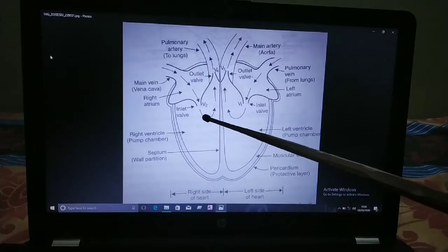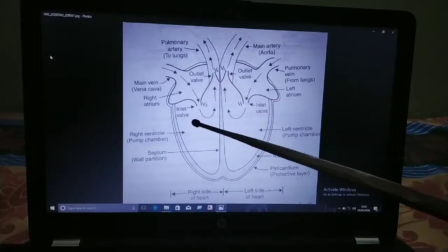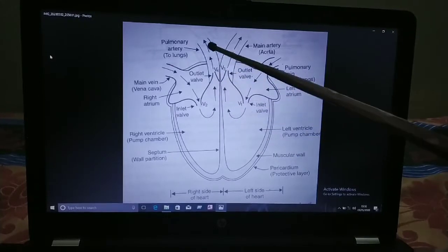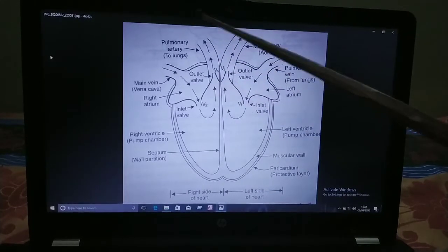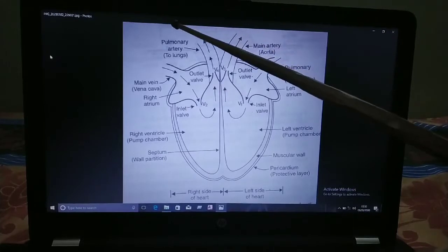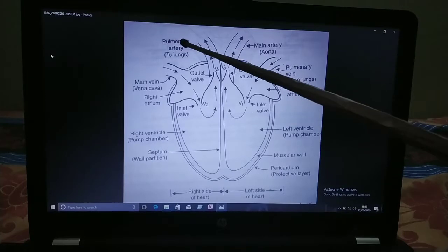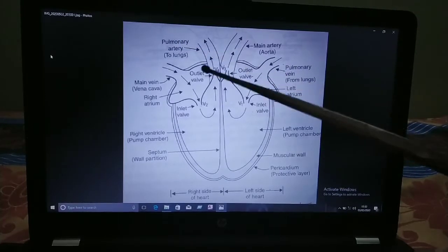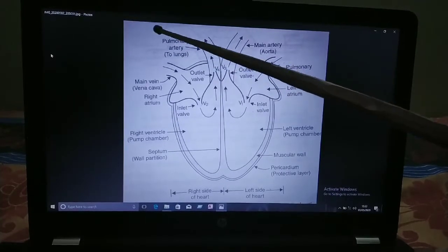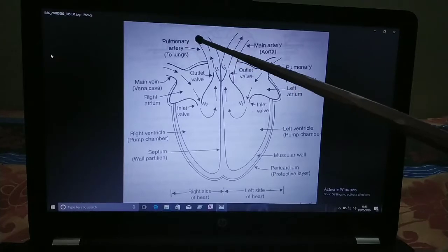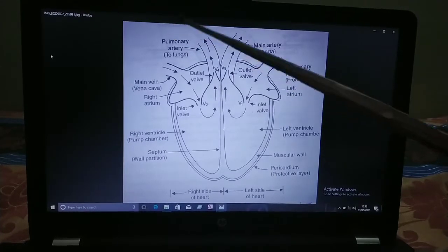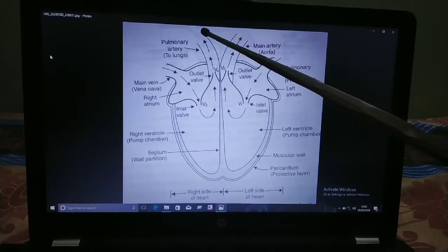From the right ventricle, it goes to the lungs for purification. From here, it is carried by the pulmonary artery. Impure blood is carried by this pulmonary artery to the lungs for purification.